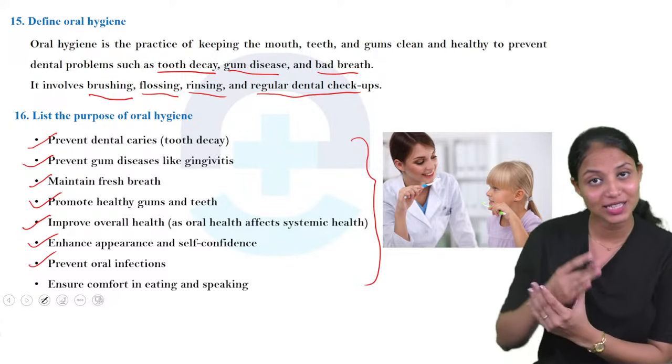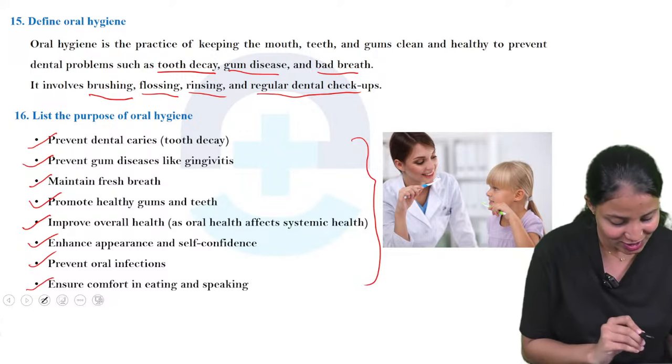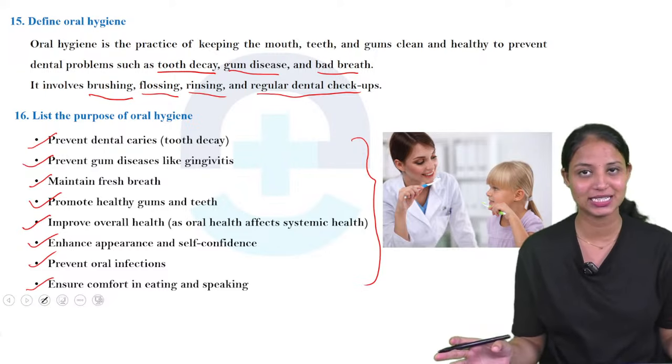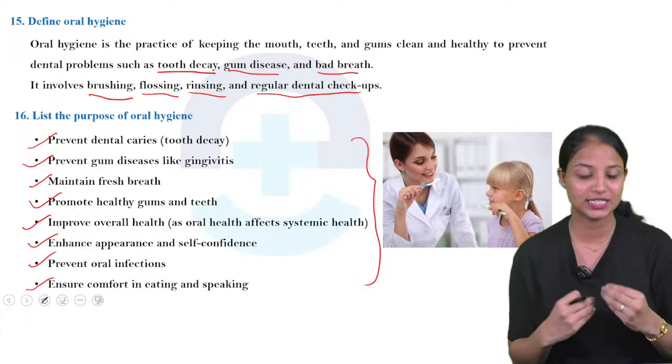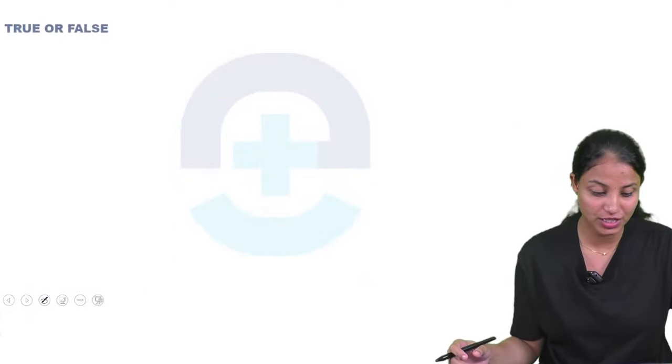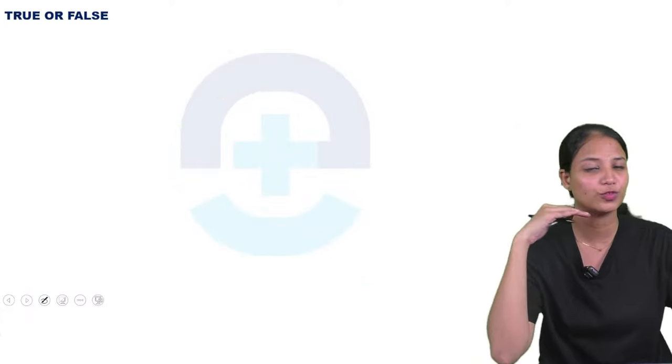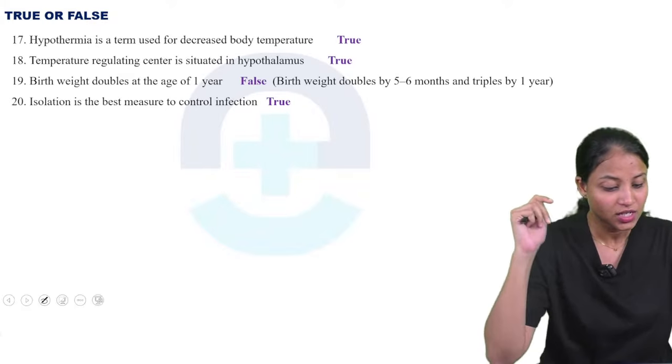Okay, next one, prevent oral infection. We can prevent oral infection. Next one is ensure comfort in eating and speaking. So it will be very comfortable for eating and speaking. So here we are finishing our 16th question. Next we are moving to the next section, true or false.